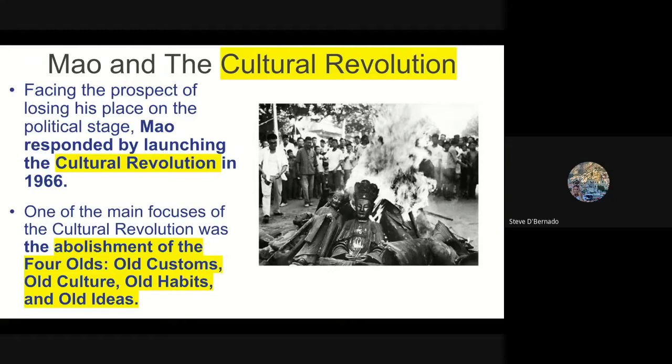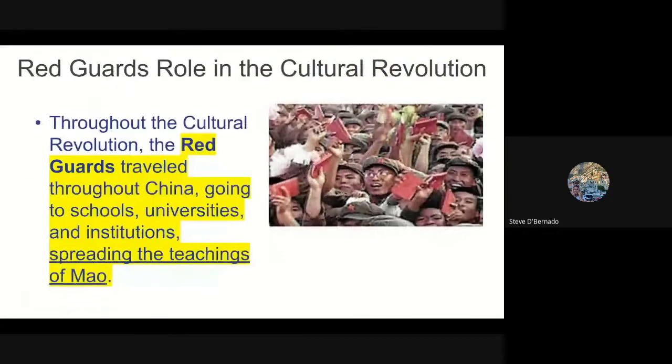And what was the main focus? To abolish what they call the four olds: the old customs of China, the old culture, the old habits, and the old ideas. In other words, anybody who was in political opposition to Mao would now disappear. So how did he do this?